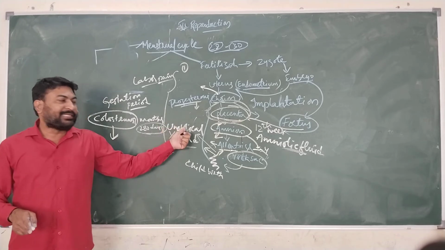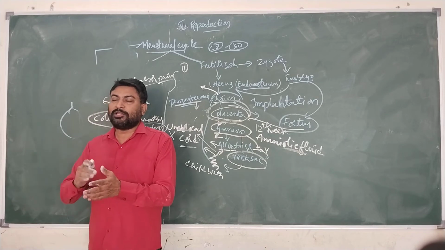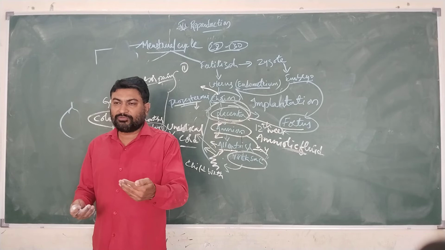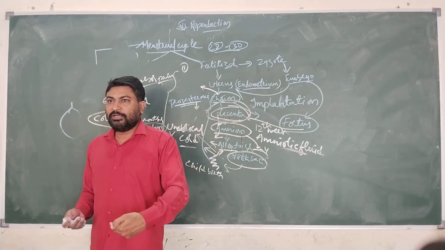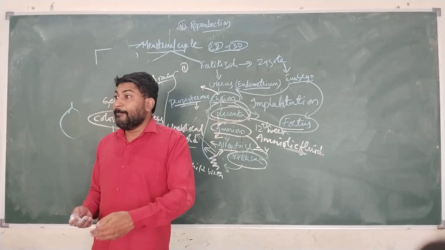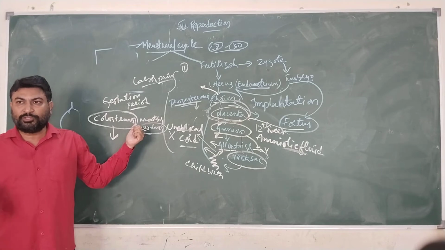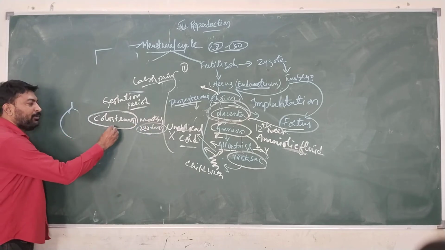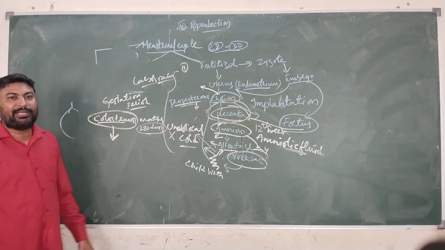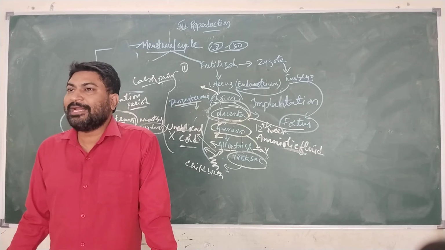Until then, since the child was in the mother's womb, it was depending on the immune system of the mother. Whatever the mother feels, if the mother suffers from fever, the same will be shown in the baby. If the mother suffers from any disease, that will be reflected in the baby. But once the childbirth has taken place, it has to develop its own immune system. So for the immune system to develop in the growing baby, colostrum is the material released by the mother from the mammary glands.